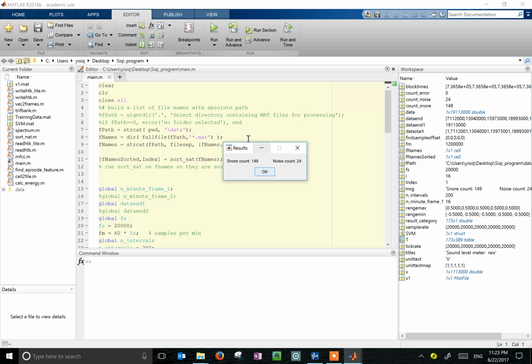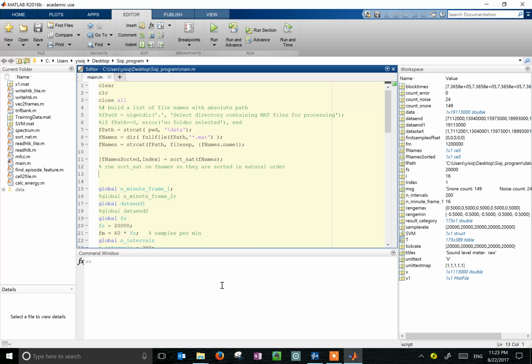So the results are snore count 149, noise count 24, and that's it.